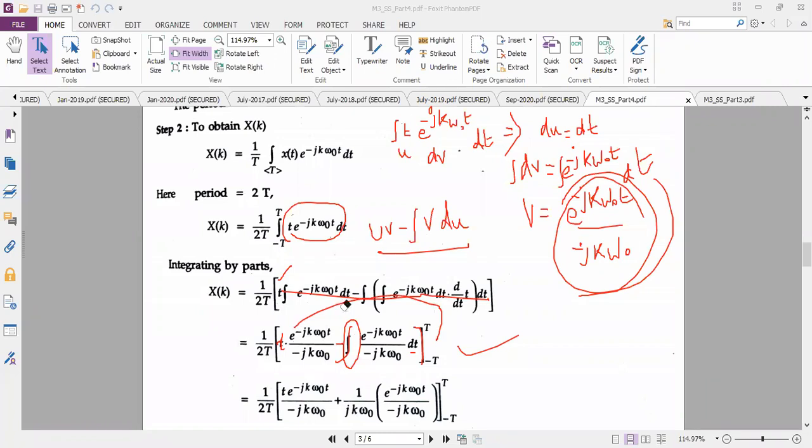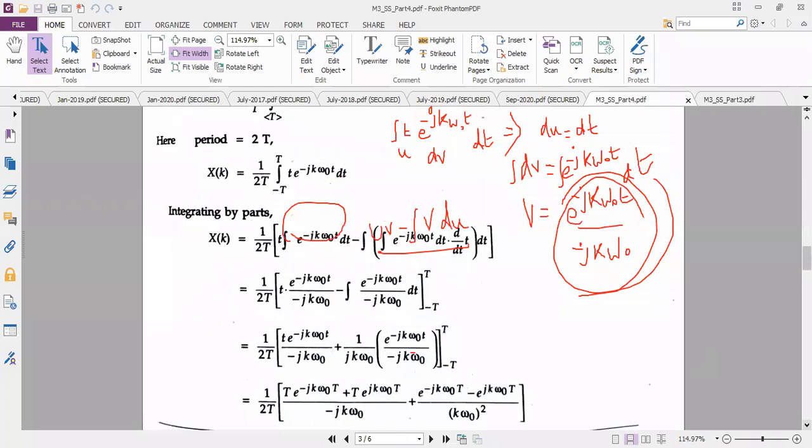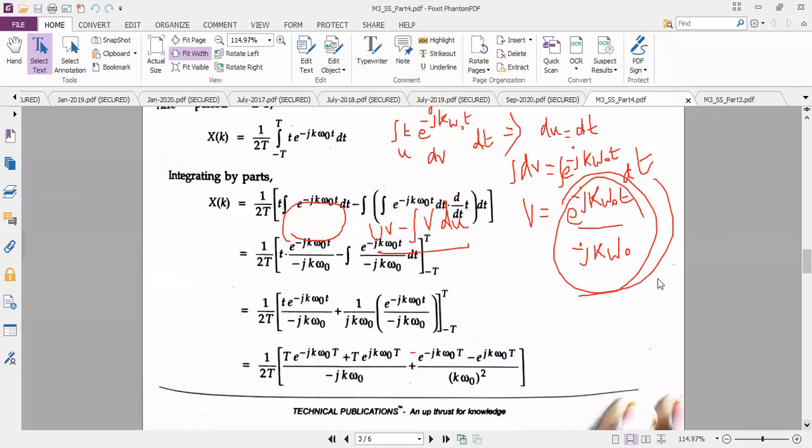You have to perform the integration for the second term. If you perform the integration for the second term, it is again easy. The denominator will be squared. You know why it is squared. In this, the first equation is not required. We have to solve from here. As per the formula, this is the equation we will get.